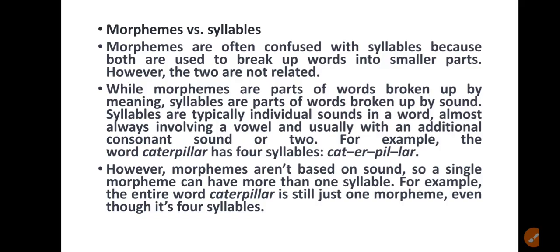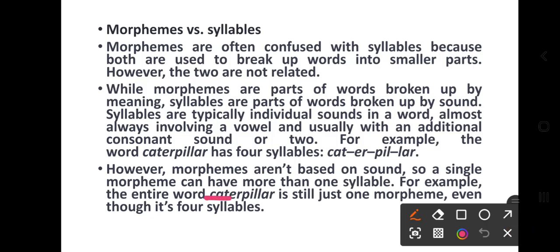For example, the entire word caterpillar is still just one morpheme, even though it is 4 syllables. Caterpillar has one morpheme but 4 syllables. So here they are saying that morphemes are not based on sound, so a single morpheme can have more than one syllable.